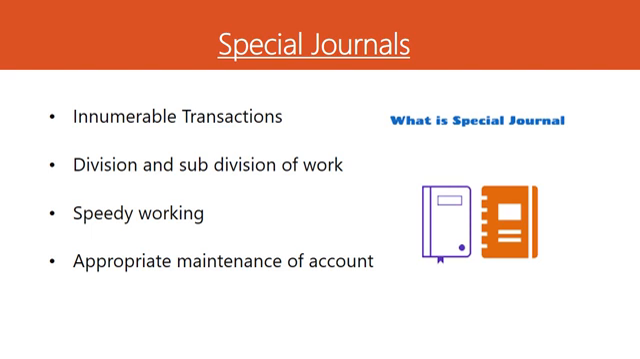Dear students, in a small business concern, only one journal and one ledger is enough to fulfill the purpose because the number of transactions is less. But when we have a large business concern with a large number of transactions, then it is quite impossible to record all the transactions in one journal and one ledger. So the journal should be subdivided into separate books, and these separate books should be used for each type of transaction. These books are known as special journals.